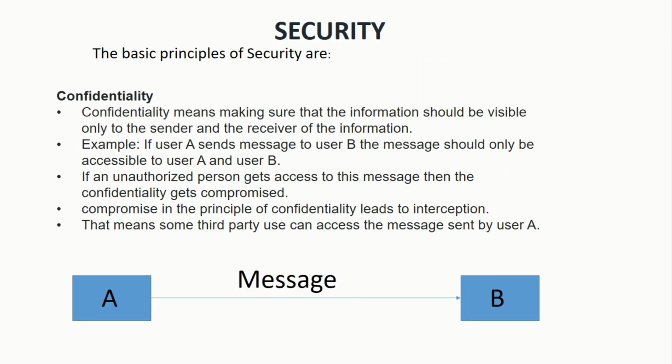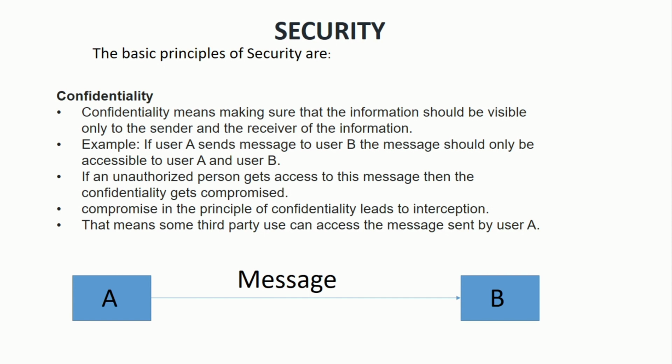So now let us move towards the security. What are the methods in which your data, in which your message is being secured? There are many principles of security. First is confidentiality. What do you mean by confidentiality? Confidentiality is basically when you send a message from the sender to the receiver, the message is only seen or accessible by the sender itself and the intended recipient. So no other third party user must be able to access the data. This is the saying of confidentiality.